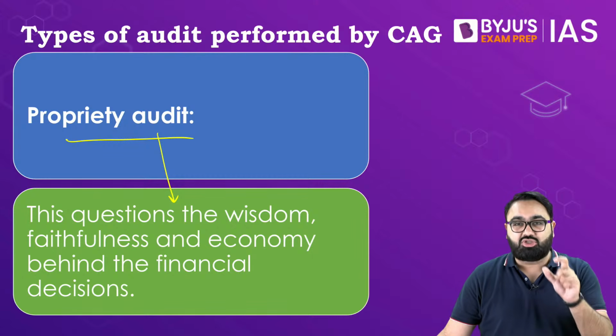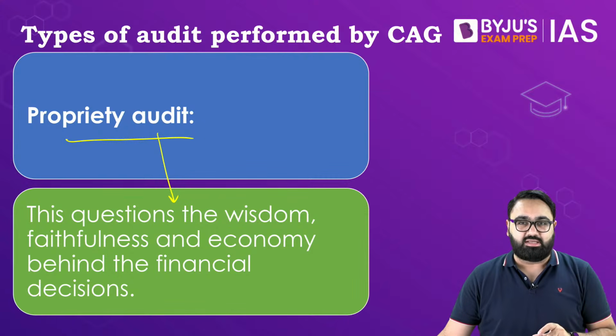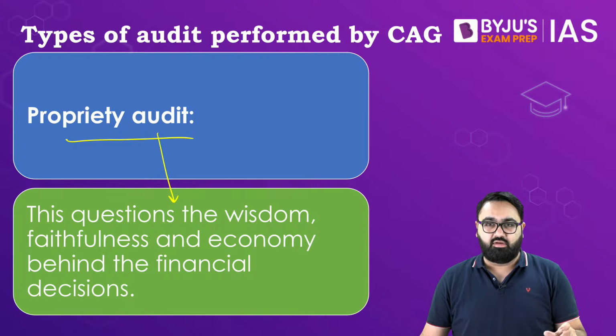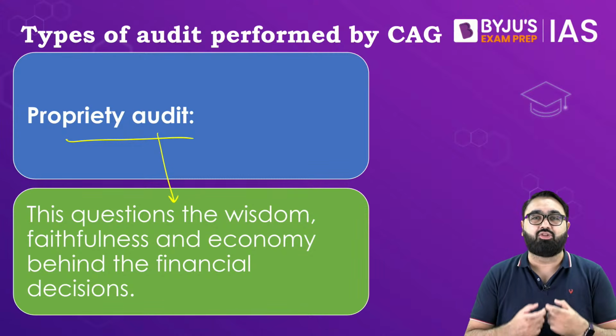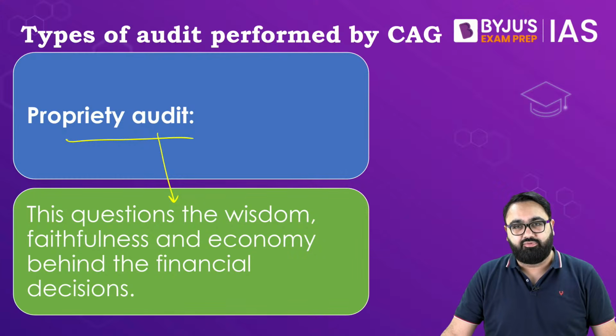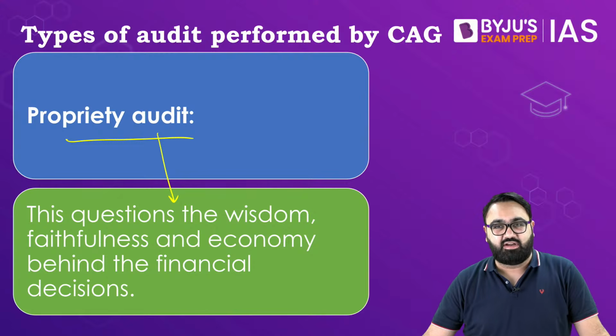Now this is also a cause of concern. Why? At the end of the day, we are a democracy, meaning that the power to take decisions, which also includes the power to decide how the public money will be used, is with the elected government of the day. Doesn't matter how powerful the CAG is, at the end of the day, the CAG is not an elected official. The CAG is appointed, but the people have not elected him.